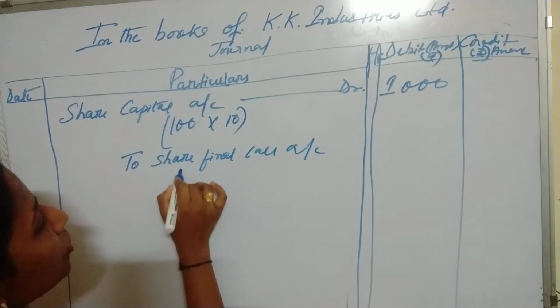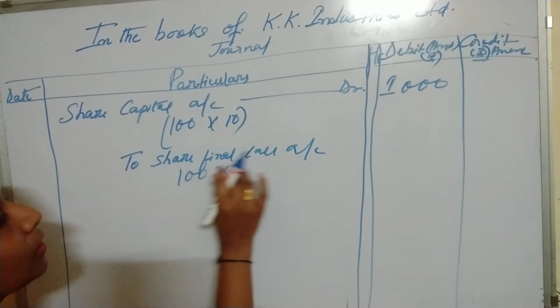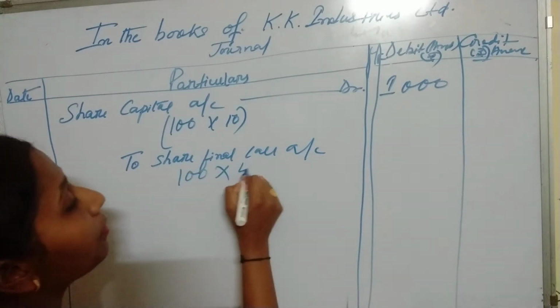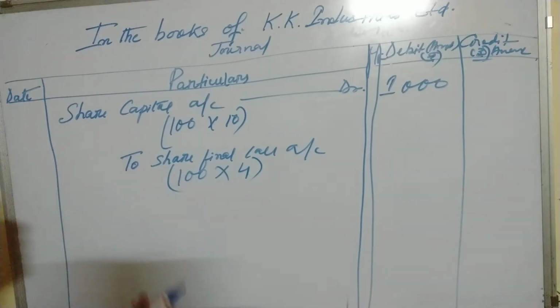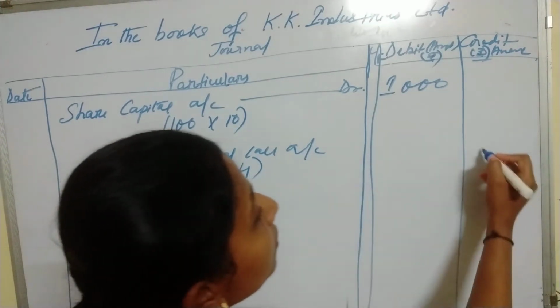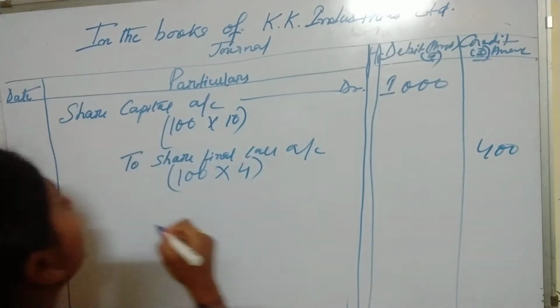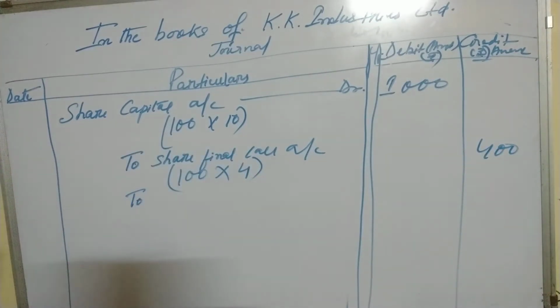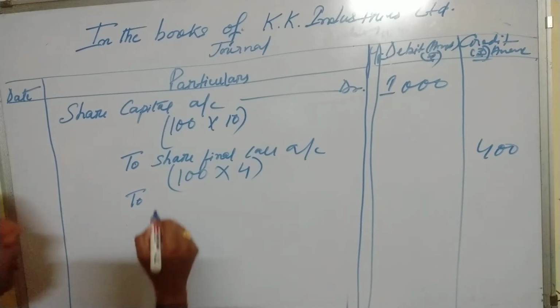So number of shares again 100. So what is the amount of final call? In our question given 4. So final call is 4. 100 multiplied by 4, 400. Next is forfeiture entry.